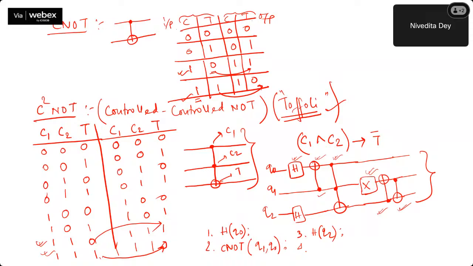What is the fourth operation? This is a CCNOT, or C-square NOT, a Toffoli, where Q0 and Q1 are controls and Q2 is the target. So it's a CCNOT Q0, Q1, Q2. In some programming languages, this CCNOT can be represented directly or in some other form. That is just the naming; you have to follow that particular format. But this is the basic one, the quantum programming principle. Language-wise, it will differ.